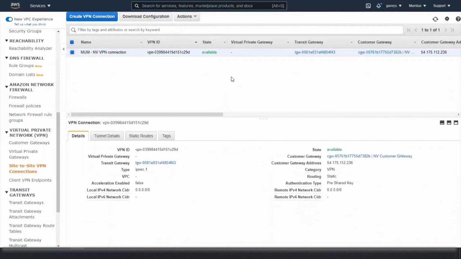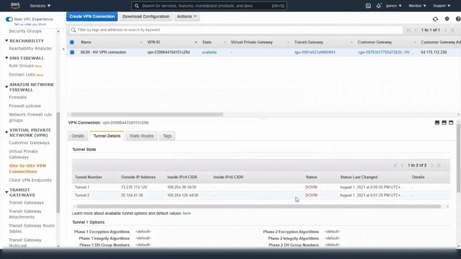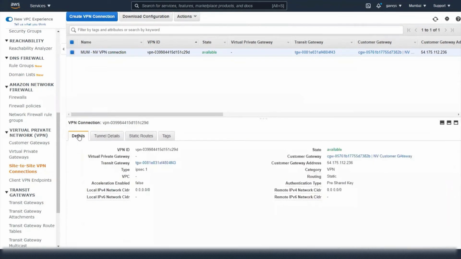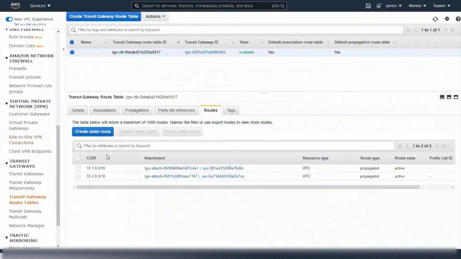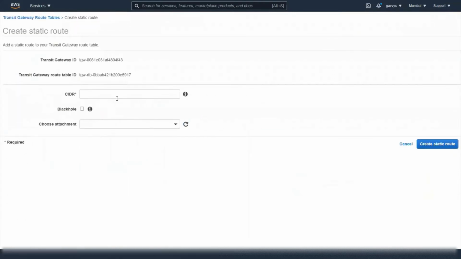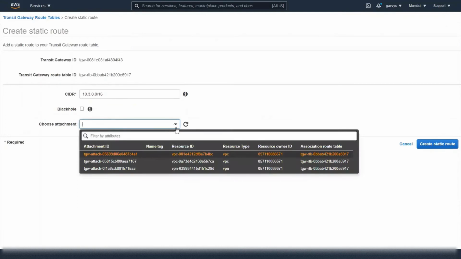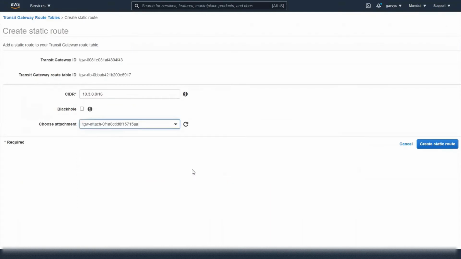Okay, our VPN connection is available now. Let's see the tunnel details. Both the tunnels are down. Also, let's complete the configuration on the transit gateway. Let's go to the transit gateway route. The routes are automatically propagated. We need to create one static route for the network that is behind the OpenSWAN server, 10.3.0.0/16. Choose attachment.